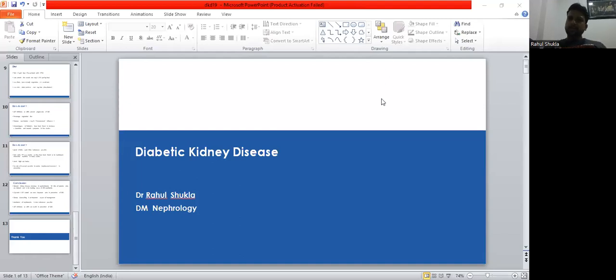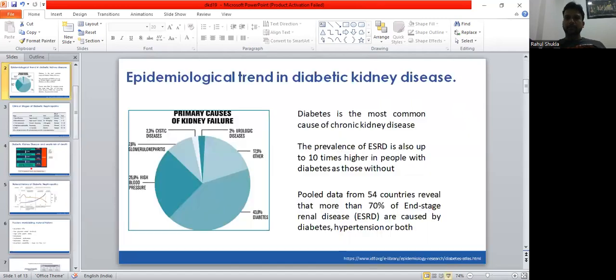So today we will discuss diabetic kidney disease, and diabetes is the most important cause of chronic kidney disease. So it is a very important topic. Coming to the epidemiology, it is the most common cause of chronic kidney disease. The prevalence of ESRD is also up to 10 times higher in people with diabetes than those without. So among diabetics, most of the patients develop CKD.